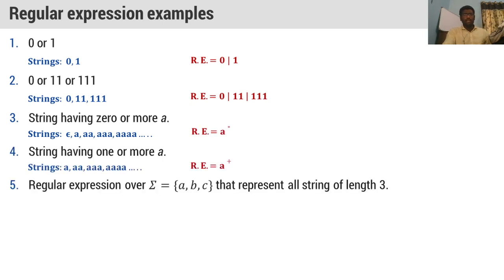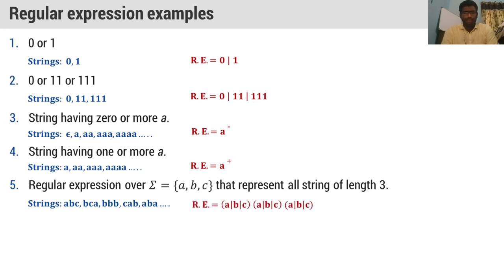And the regular expression over the input set A, B, C, which represents all strings of length 3. We are going to take the string lengths with 3. Right? So the string lengths, you can take in any order, no conditions they have mentioned, but the string length should be 3. ABC, BCA, BCB, CAB, like that we can generate many number of strings.